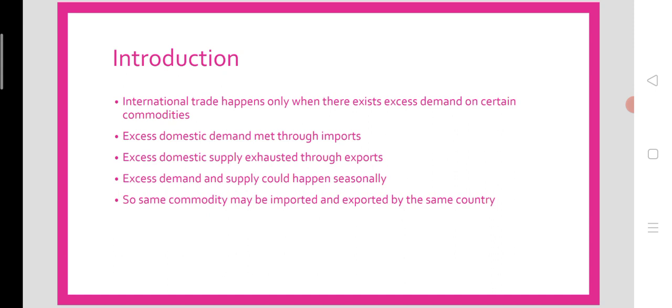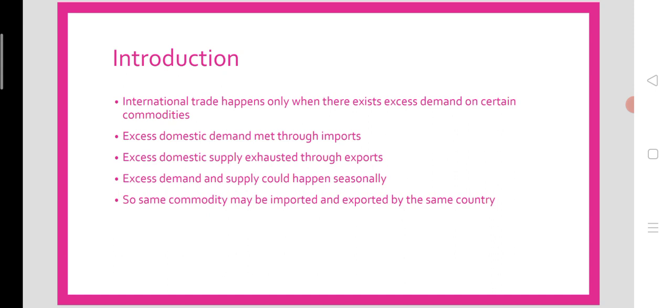So excess domestic demand on a particular commodity will be met through importing the same commodity from the rest of the world. Excess domestic supply at the same time will be exhausted through exporting the same commodity to the rest of the world where there may be some excess demand for that commodity.